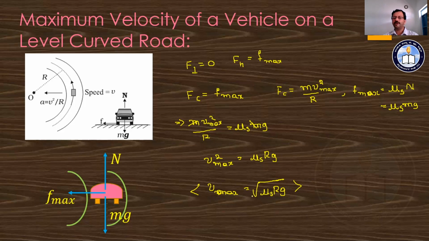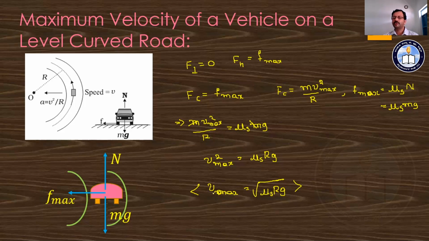With the help of this, you can say that the maximum velocity is independent of the mass of the vehicle. A vehicle ಯಾವುದೇ ಆಗಿರಬಹುದು, ಕಾರ್ ಆಗಿರಬಹುದು, ಬಸ್ ಆಗಿರಬಹುದು, ಲಾರಿ ಆಗಿರಬಹುದು, or it may be a tractor, whatever it may be. If that vehicle is moving with this maximum speed, then no skidding is going to occur.